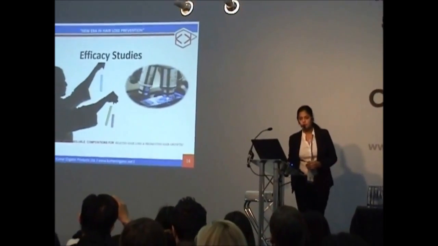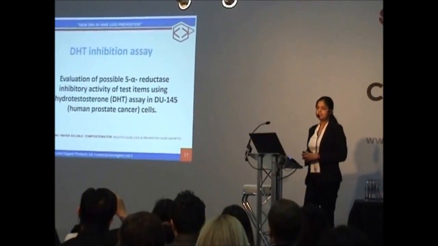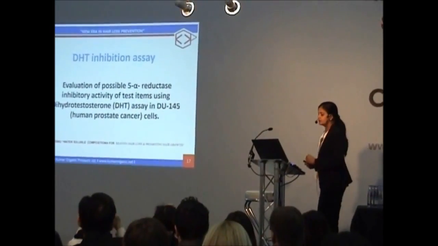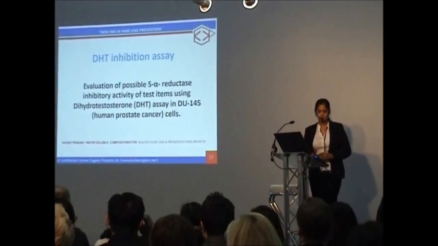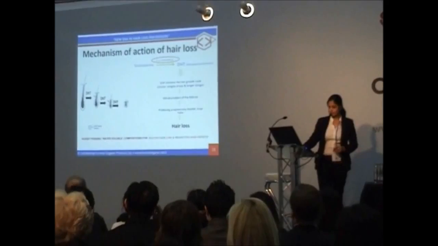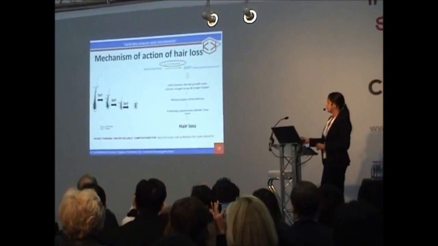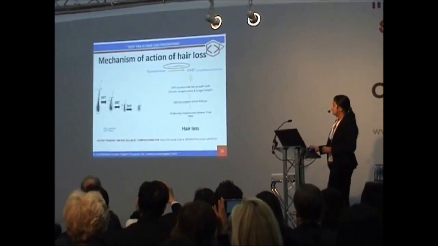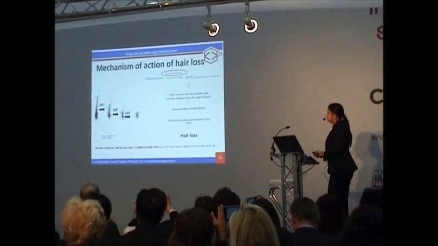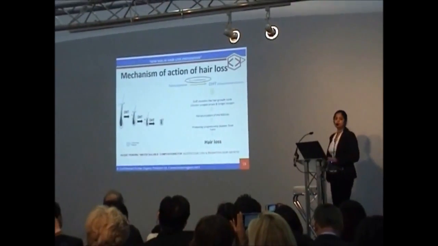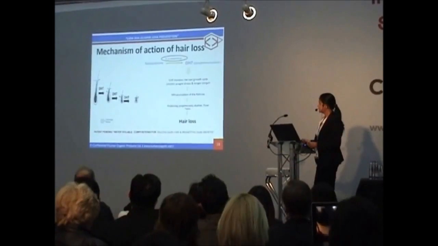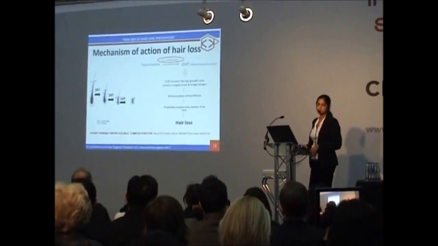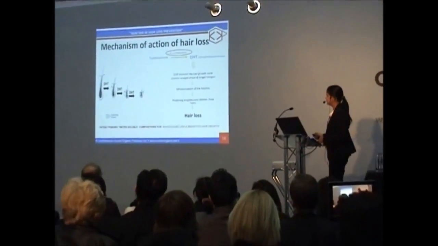These are the in vitro studies where we did the DHT inhibition assay on the DU145 cell line, which is mainly responsible for the testosterone level. Here, you can see exactly how DHT works. DHT is dihydrotestosterone, which is responsible for hair loss. How does it happen? Testosterone is converted to DHT in the presence of 5-alpha reductase activity.